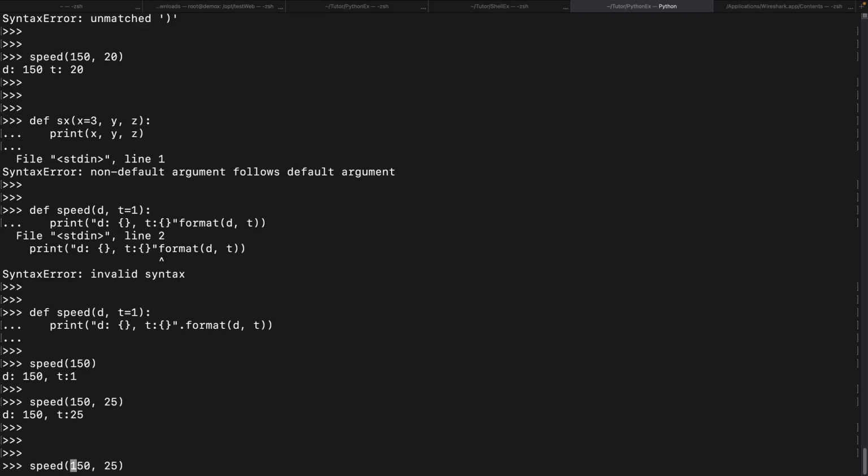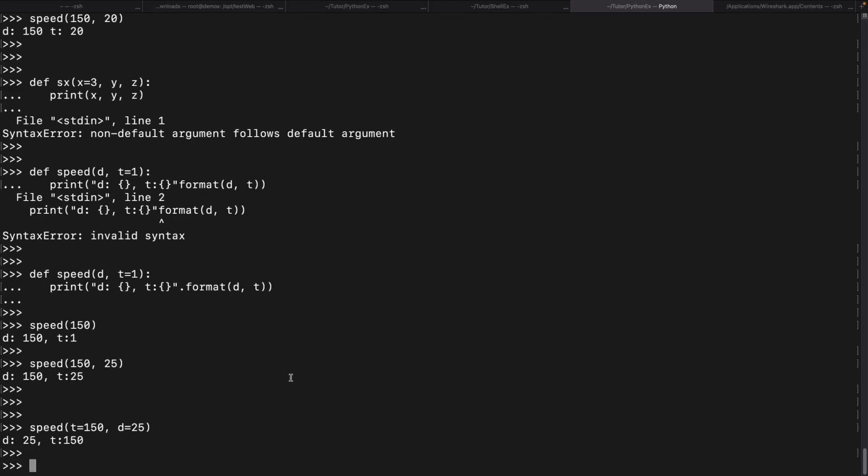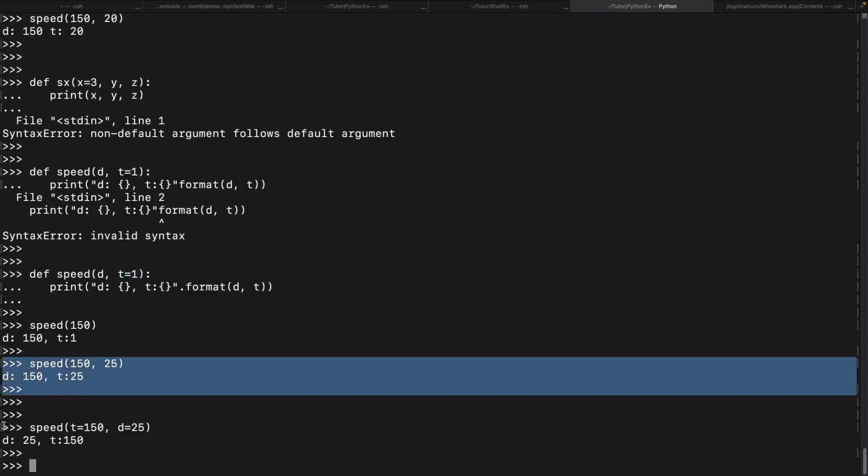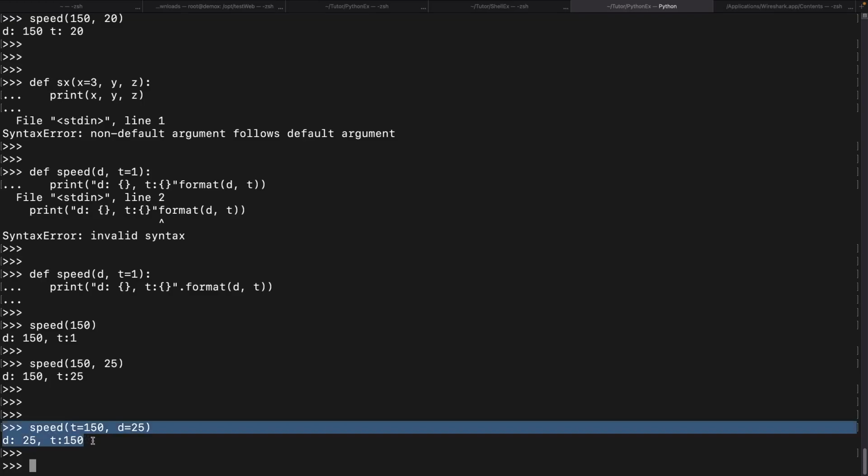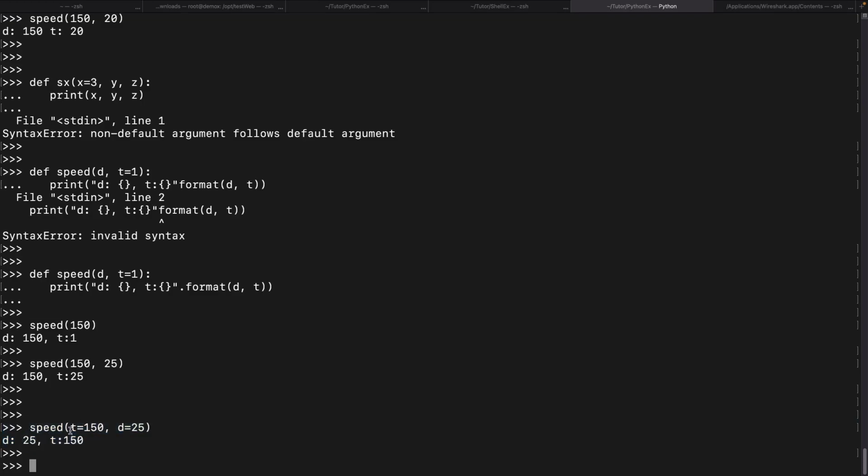Let's take another thing, which is keyword arguments. We have seen it already. We can pass arguments out of order with keywords. If we don't pass any keywords, it will take the arguments and put them into the corresponding parameters we defined. The first one goes to the first parameter, the second one goes to the second parameter, in order. But you can take them out of order by using keywords. Once you say t equal to, now you got t 150 and d 25.